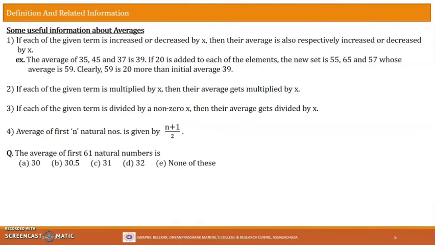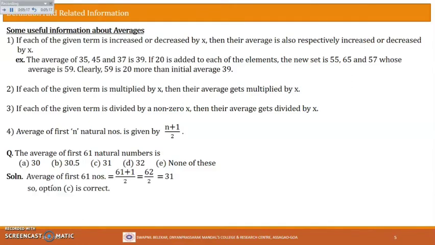Let's now see the problem based on this fourth note. The problem says the average of first 61 natural numbers is dash. So what we have to do, the n here is 61. So 61 plus 1, that will be 62. So 62 by 2 will be 31. So here is the solution: the average of first 61 numbers will be (61 plus 1) by 2, and the answer is 31, so the correct option is C.